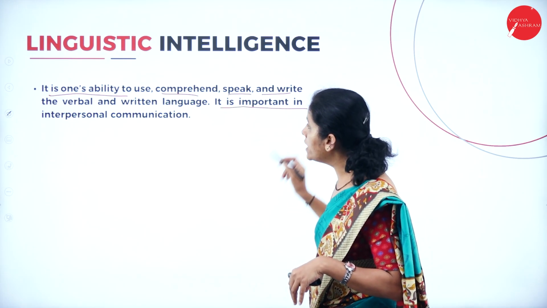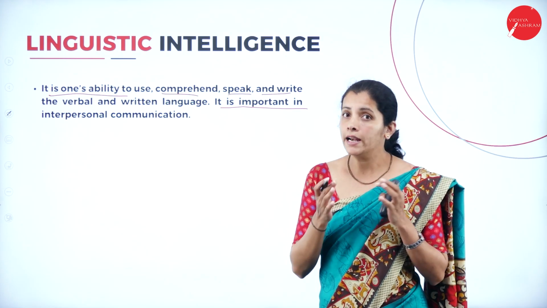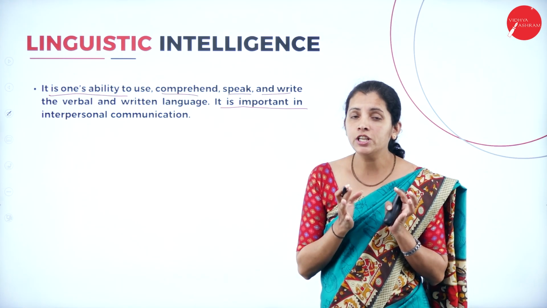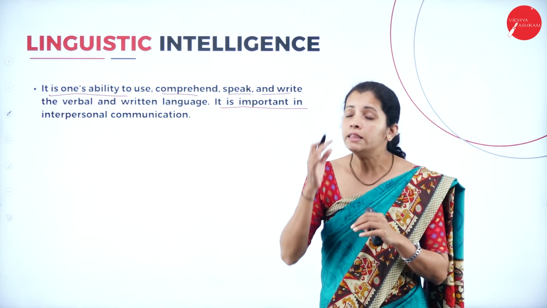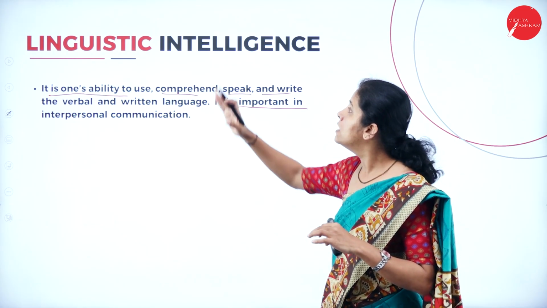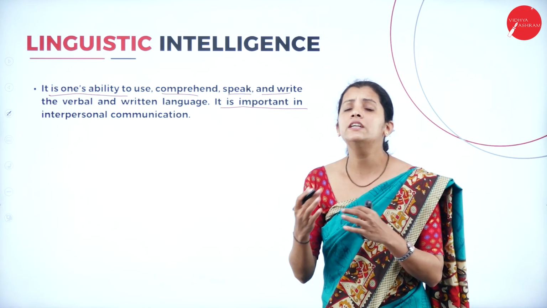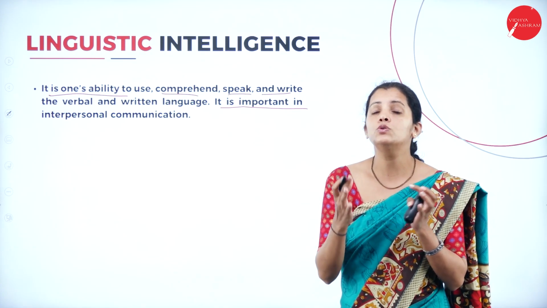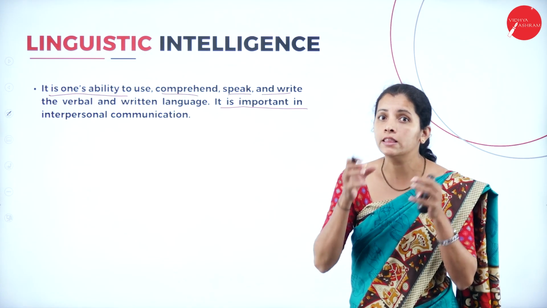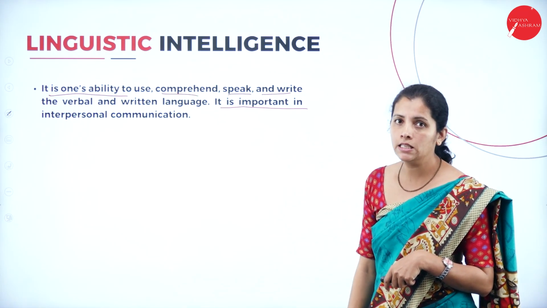It is important in interpersonal communication. And if I consider an artificial intelligence device, machine or software, it must have linguistic intelligence, because both devices want to communicate with each other. Both devices want to share data with each other. At that time, they must have linguistic intelligence.